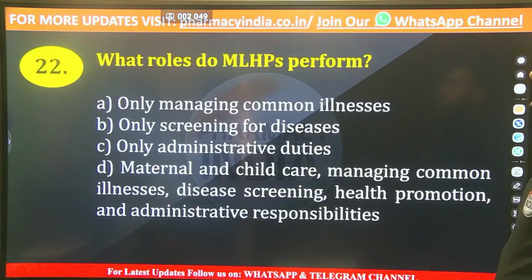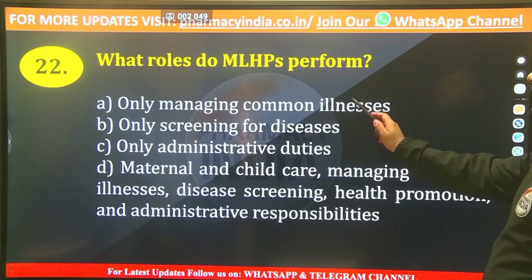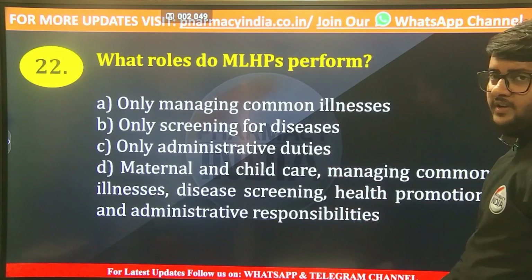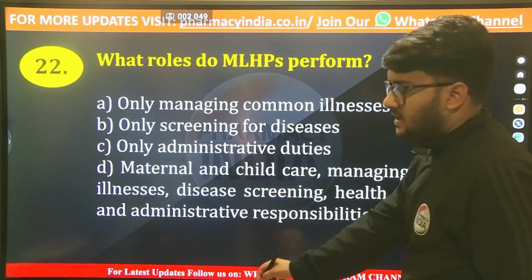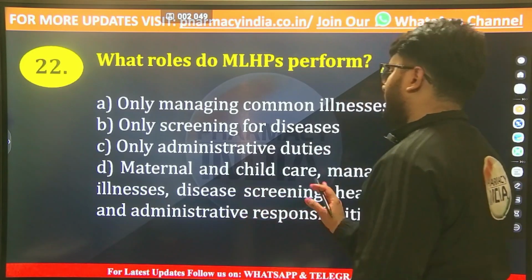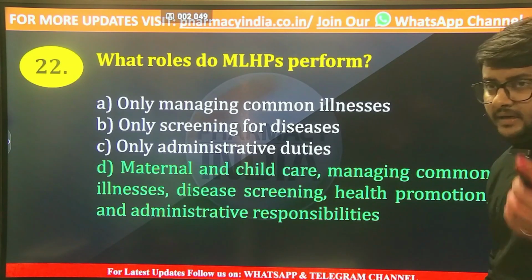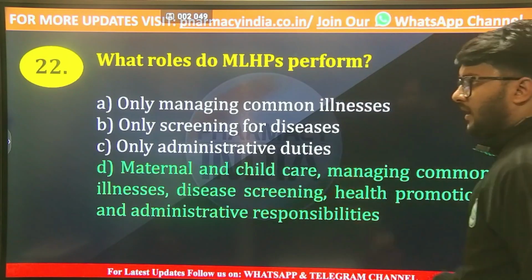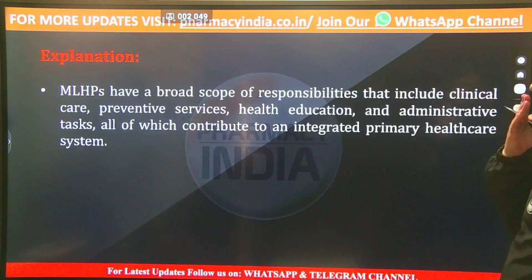Now we'll move towards the next question. What roles do MLHPs perform? Only managing common illness, only screening for diseases, only administrative duties, or maternal and child care, managing common illness, diseases screening, health promotion, and administrative responsibilities. And the correct answer is option number D, that is maternal and child care, managing common illness, diseases screening, health promotion, as well as administrative responsibilities.